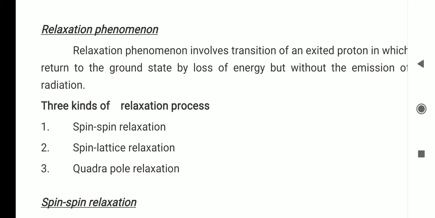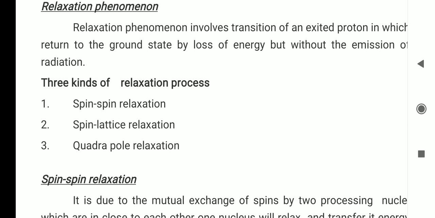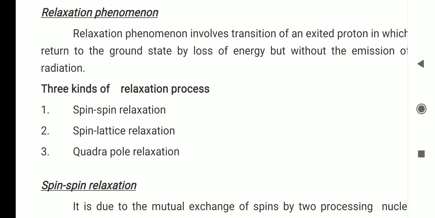What is the return of the protons from the higher energy state to the lower energy state? We clearly discussed it in the principle of NMR. In the principle of NMR, when the protons are placed in the external magnetic field, all the protons in the compound are divided into two groups, one is the alpha spin protons, the second is the beta spin protons.